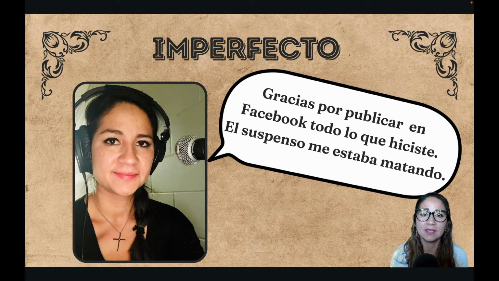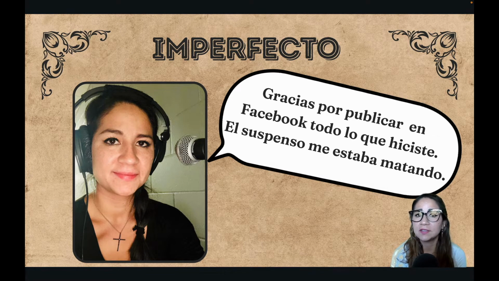Okay, so in this slide you can see it's me, soy yo, la profesora Vinces, and I'm saying here, gracias por publicar en Facebook todo lo que hiciste. El suspenso me estaba matando. So here the translation is, thank you for posting in Facebook everything that you did. The suspense was killing me. Okay, so here I actually am using both the imperfect and the preterit in that phrase.